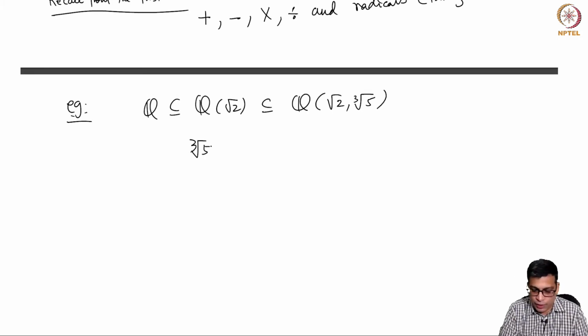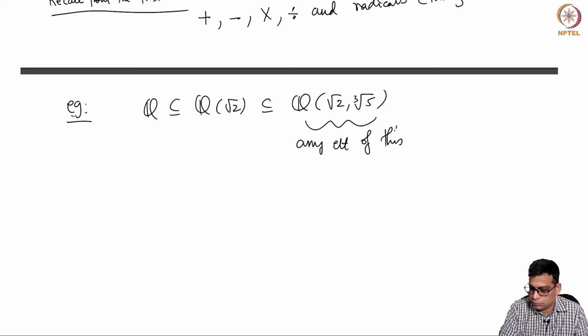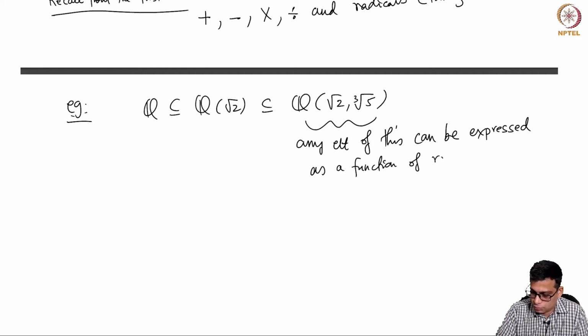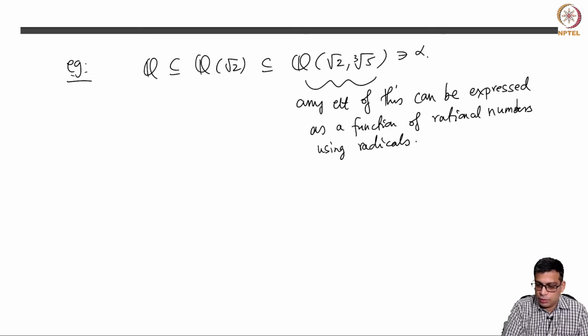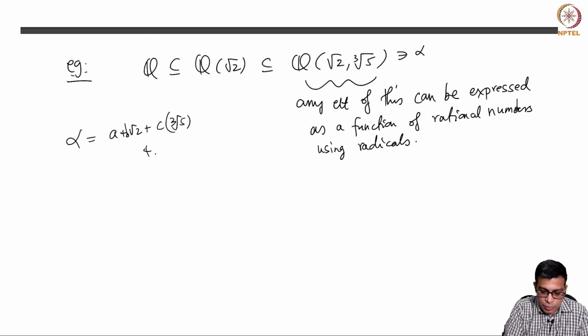Any element here will be something like a plus b root 2, plus c times cube root of 5, plus d times cube root of 5 whole squared, plus e times root 2 times cube root of 5.